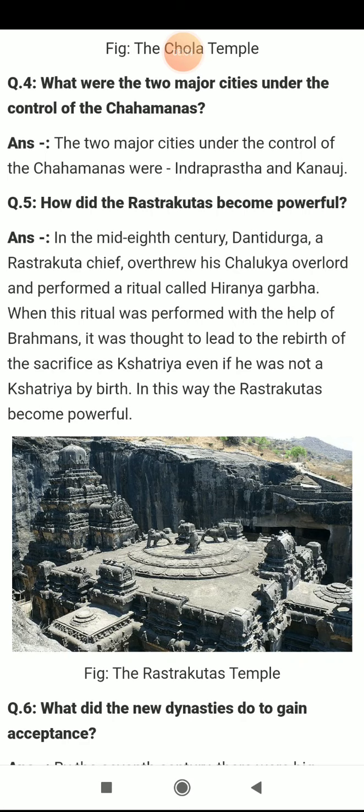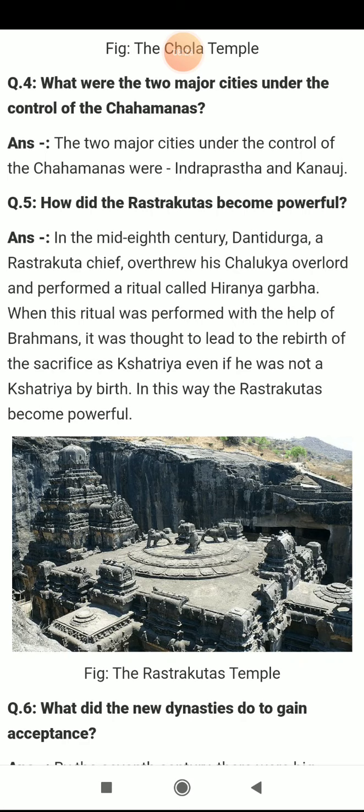So how did they become powerful? They became powerful after performing a religious ritual named Hiranyagarbha. Who performed this ritual? Dantidurga. Now, who was Dantidurga? Dantidurga was a Rashtrakuta chief.